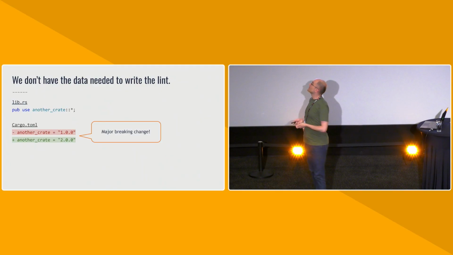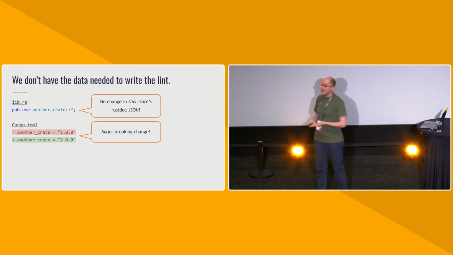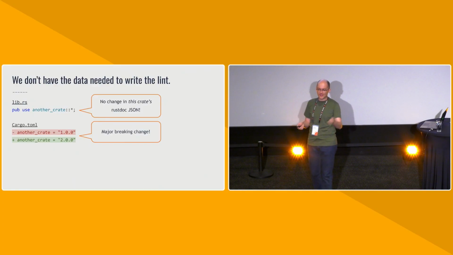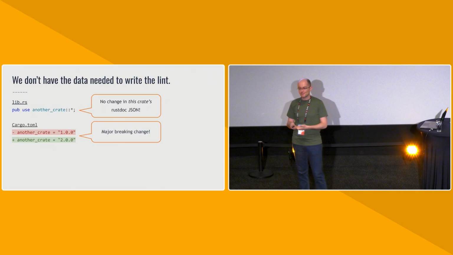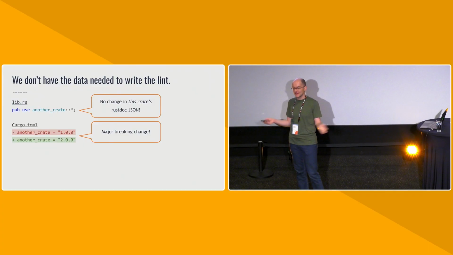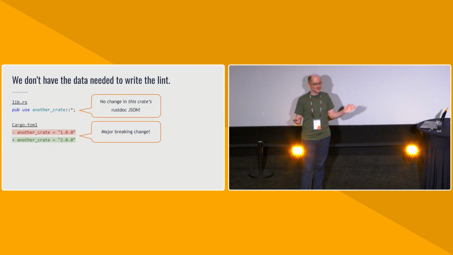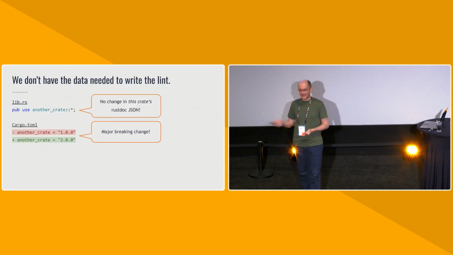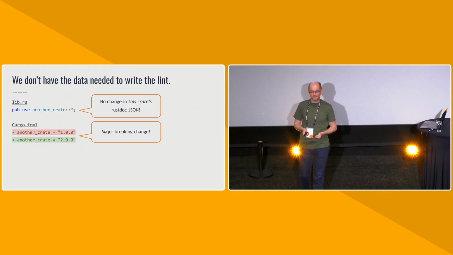This is not something that we can catch today, because we build the rustdoc JSON of the crate that we're analyzing. That rustdoc JSON says nothing changed. There was a re-export before, and there is a re-export now. So from our perspective, there is nothing to SemVer check here. No items have been changed, and so we're just going to say, no changes, you're good. That's a false negative. That's unfortunate.